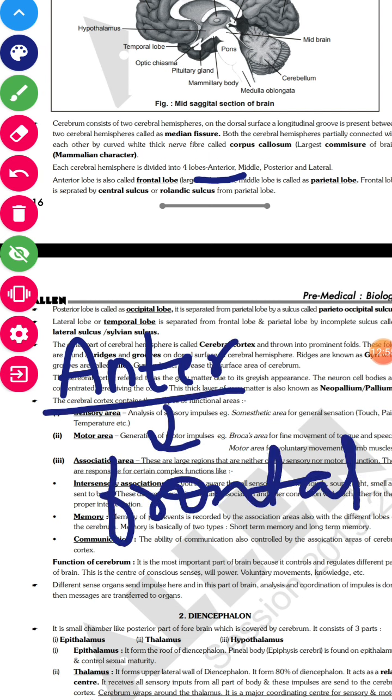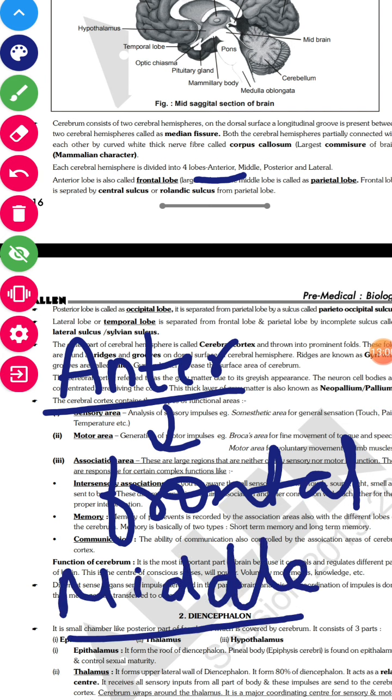The middle part, you imagine that you are standing in front of a person and looking at the brain. So anterior is frontal, and the middle one is called parietal. It is the same as when we studied cranial bones, right? We know that the parietal bone is there. How many? Two parietal bones, one on each side. Please remember that we are talking about frontal bone or frontal lobe, so there should not be any confusion.